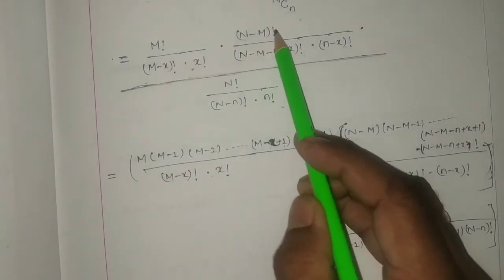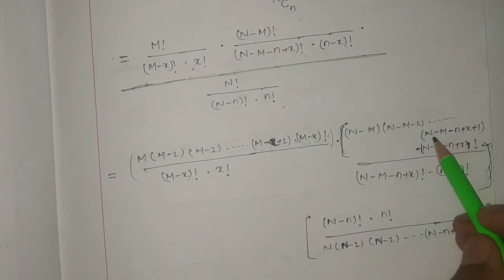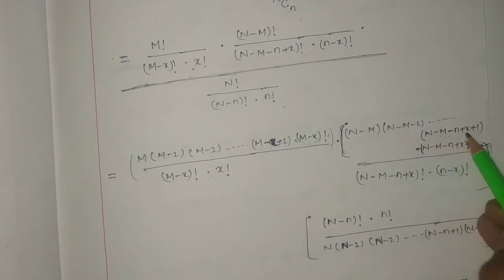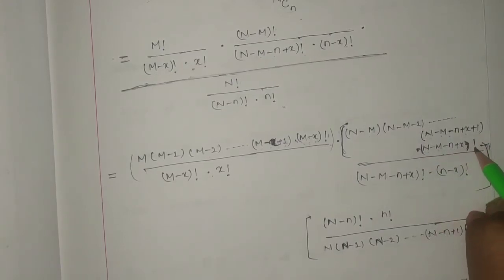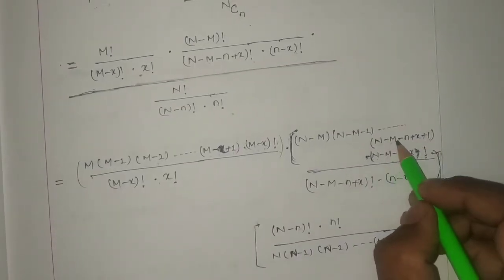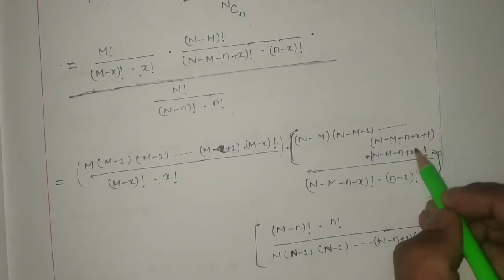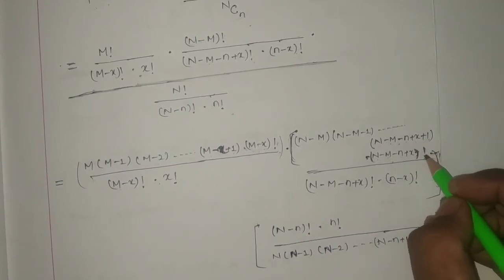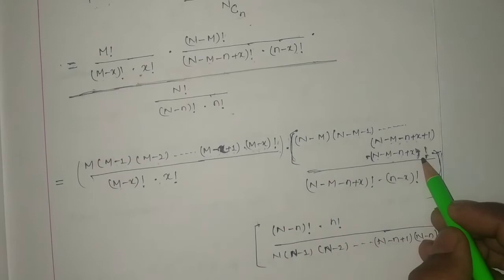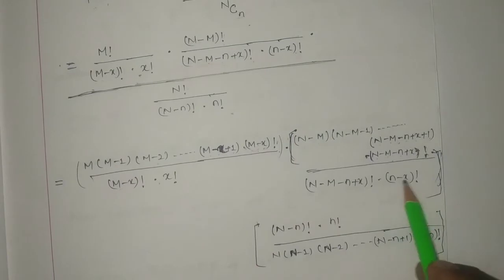And this N minus M factorial can be written as N minus M, N minus M minus 1 and so on. This will be the N minus M minus n plus x plus 1, and the next one will be N minus M minus n plus x factorial. Because see, N minus M minus n plus x, it is plus 1, that means the next term will be minus of this one, then minus 1, then minus 1. So here I stopped at this much factorial divided by this one, as such I have written n minus x factorial.